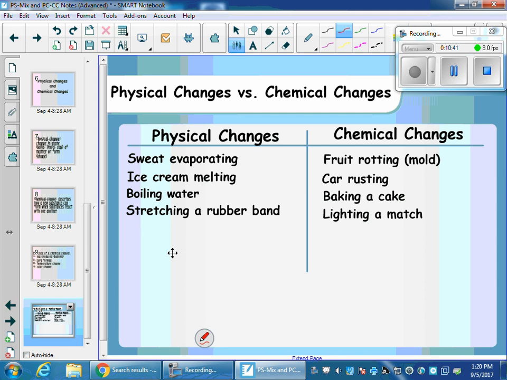So we'll go through more examples and discuss this more in class. But I just wanted to make sure we knew the difference between these.